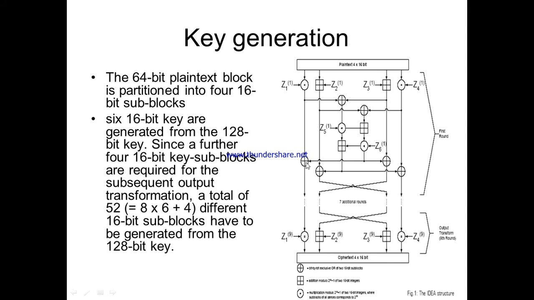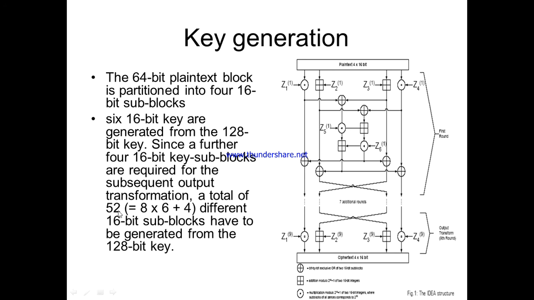Okay, and again we are performing XORs. So many additions, multiplications and XOR operations are used in each round of IDEA so that we can avoid the S boxes. The operation of an S box is to substitute a byte with a new value. Alright, so the complete usage of S boxes is avoided by using multiple multiplications, additions and XOR operations. Okay, so in IDEA, each round will be using 6 subblocks of the key, and the plain text will be divided into 4 subblocks.